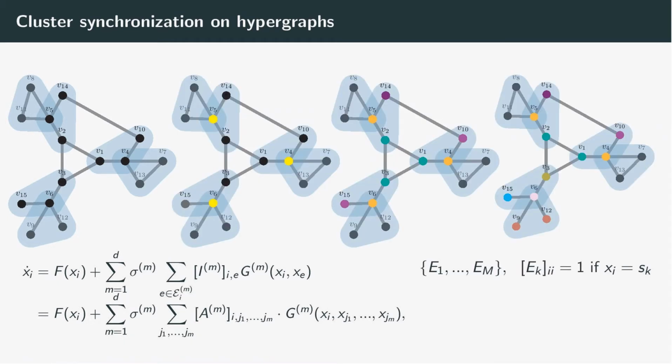This coupling scheme admits full synchronization as well as several cluster synchronization patterns. Here I show examples of 2, 4, and 8 cluster patterns. Each cluster synchronization pattern can be encoded in the cluster indicator matrices E, where each indicator matrix has diagonal elements of 1 if the node belongs to a cluster K, or 0 if it does not.